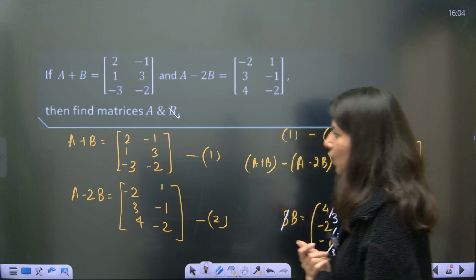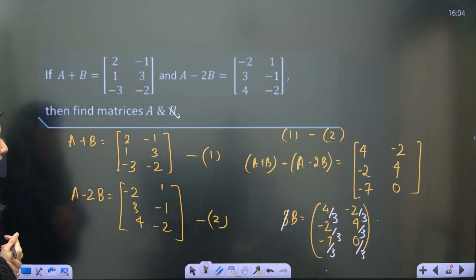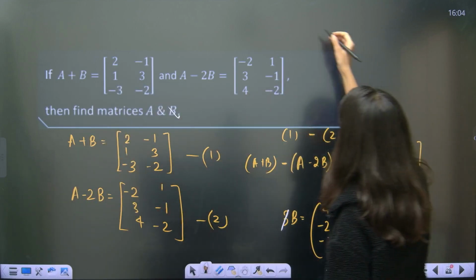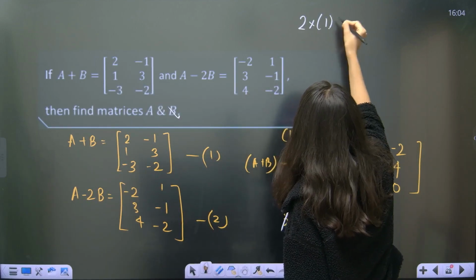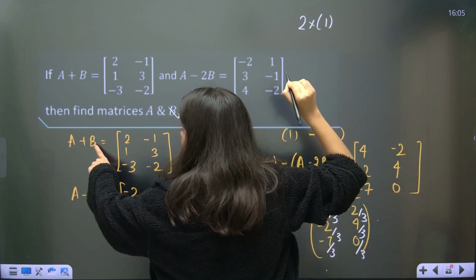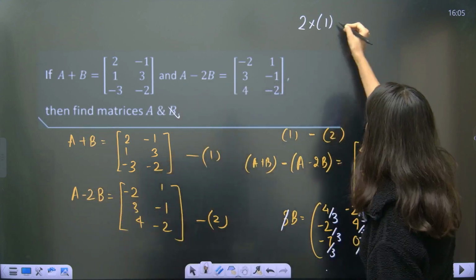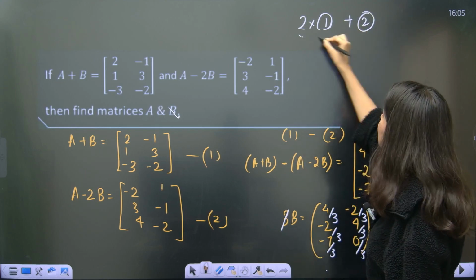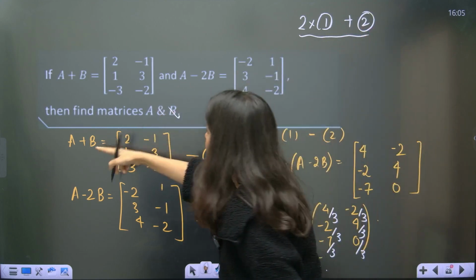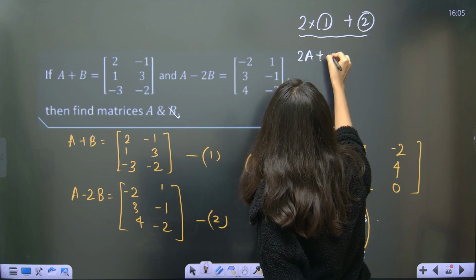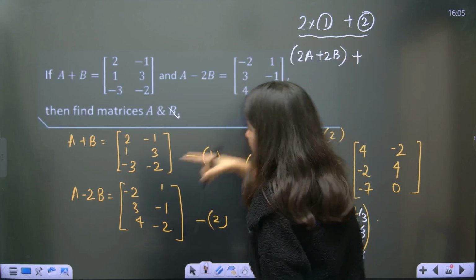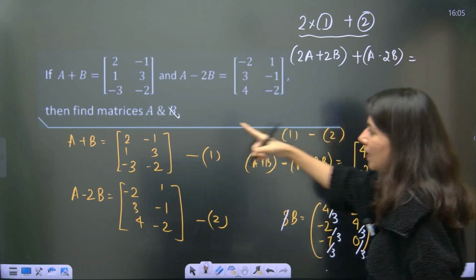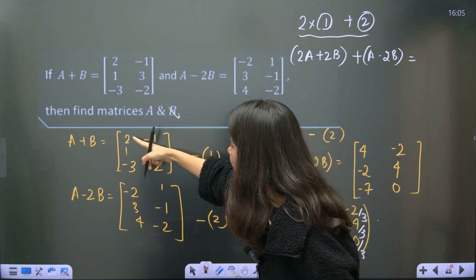Now to get A, what I am going to do is, I am going to multiply 2 in first equation, right? So what I am going to do is, 2 multiply first equation will give me what? 2A plus 2B. And then add it with second equation. 2 multiply first equation plus second equation, right? So this is the operation which I am going to perform. So 2A plus 2B, and add it with the second equation, A minus 2B. Right hand side, same thing I am going to do. Multiply 2 and then add. So 2 2s are 4 minus 2.